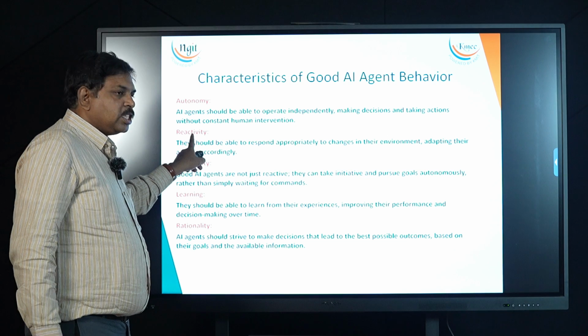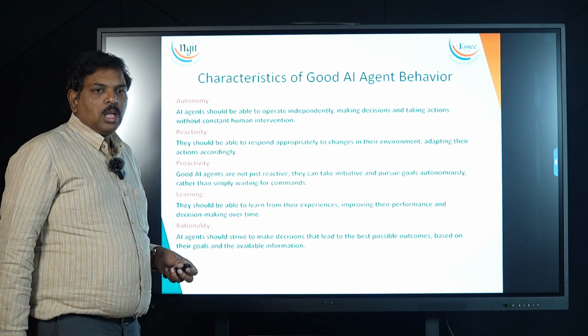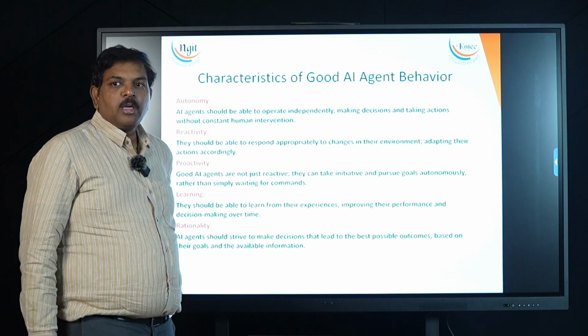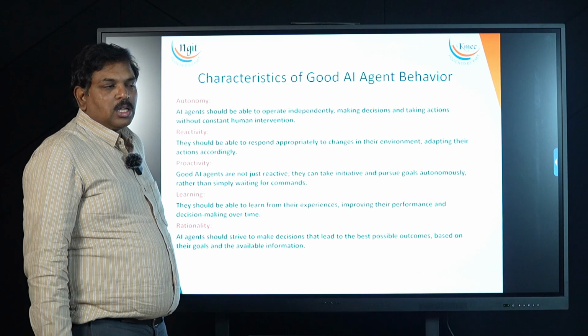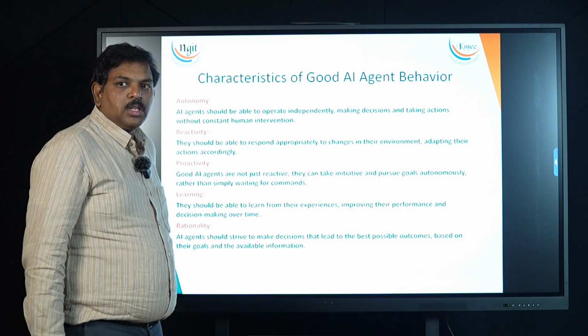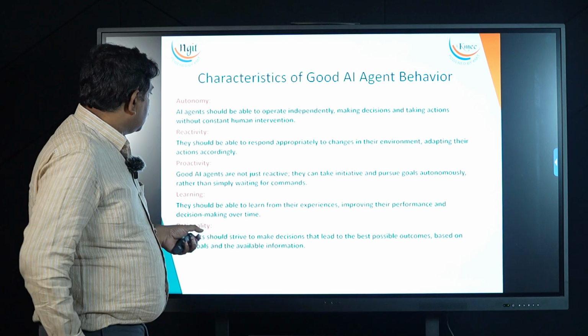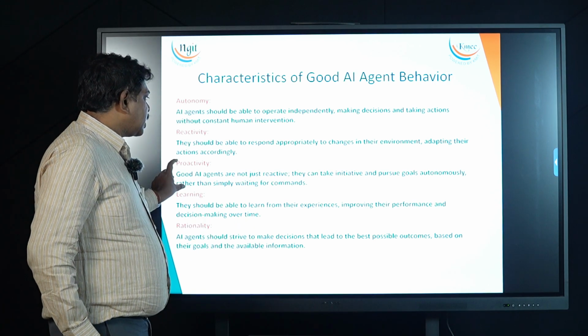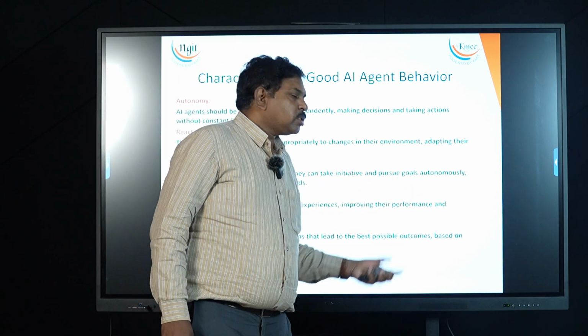Second, a changing environment. Our room is maybe a static environment. Suppose the same vacuum cleaner is working in some mall, where the environment changes continuously, it has to react immediately. And proactivity, they can initiate and pursue goals autonomously.